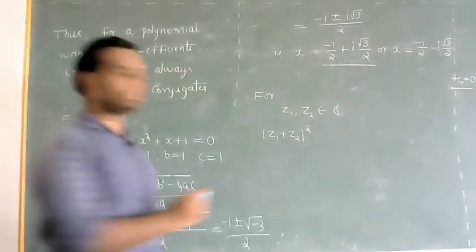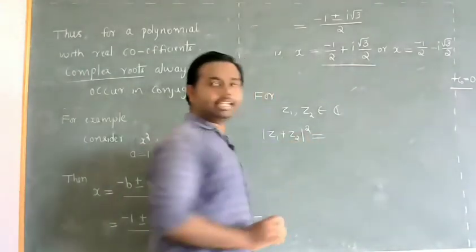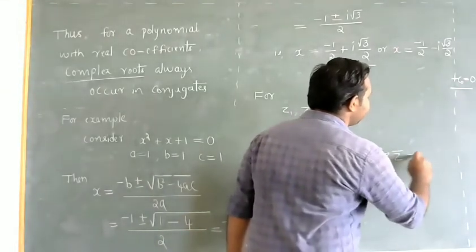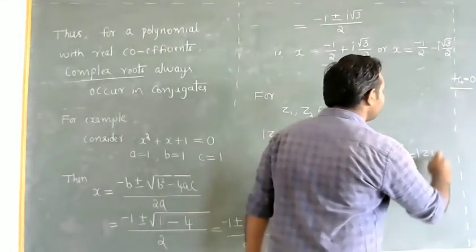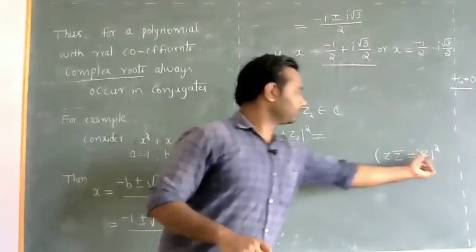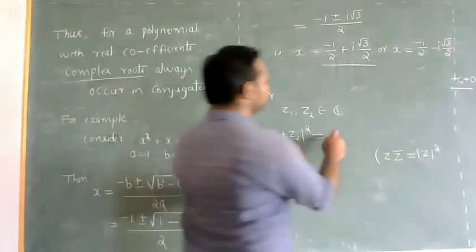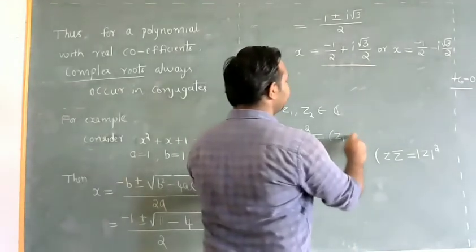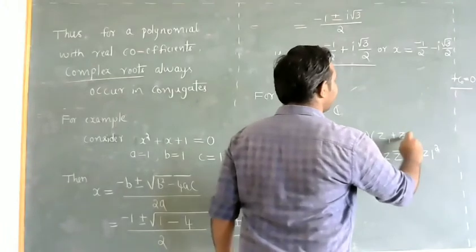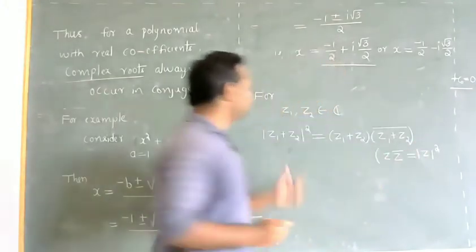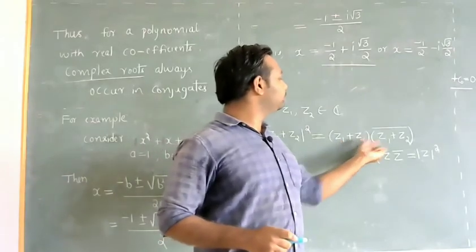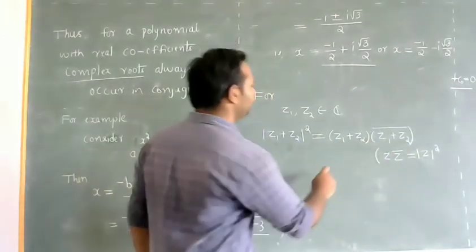Now, we know that z into z bar is modulus of z whole square. So modulus of z1 plus z2 whole square will be z1 plus z2 into z1 plus z2 whole bar.